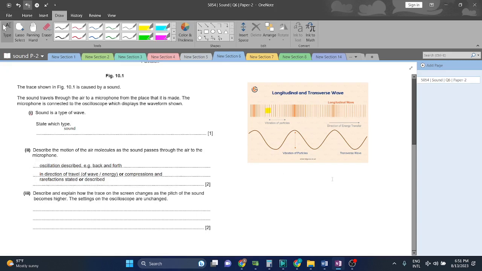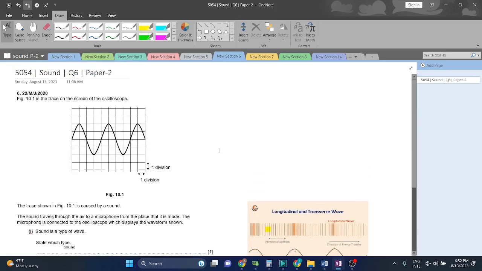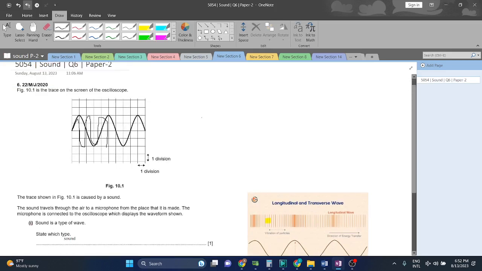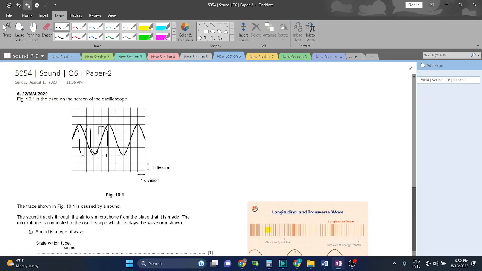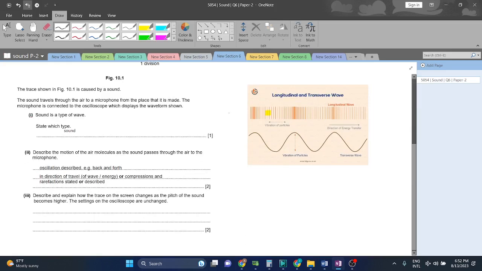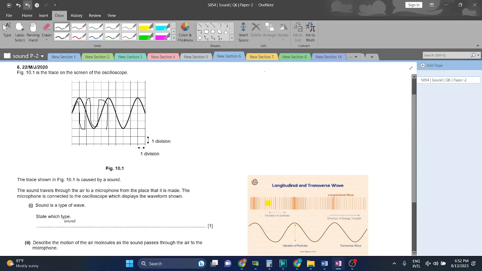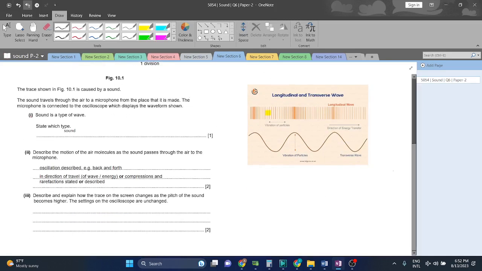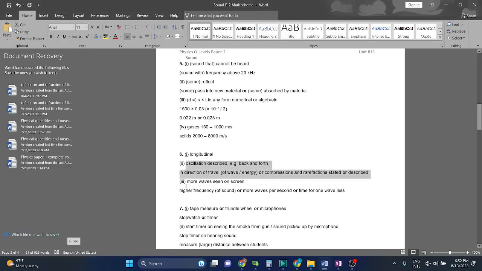अच्छा, describe and explain how the trace on the screen changes as the pitch of the sound becomes higher. The setting on the oscilloscope is not changed. So this will become ज़्यादा frequency दिखाएंगे. So in a unit time, more amount of waves will pass a point. एक point को more amount of waves will pass because the frequency is increased, and when the frequency is increased, more waves are passed in a unit time. So let's check. Higher frequency or more waves per second, time for one wave less.